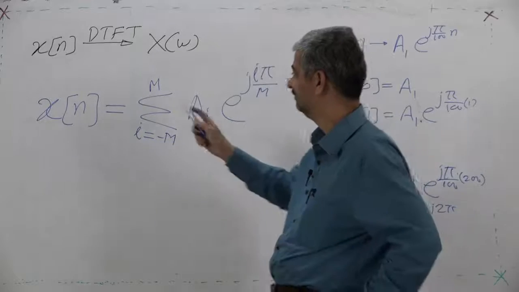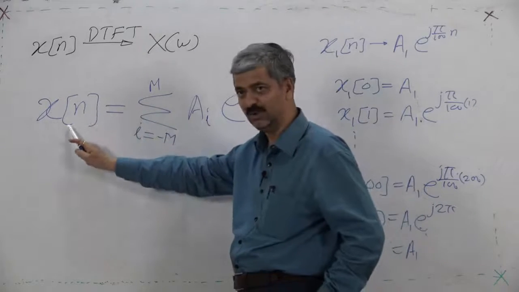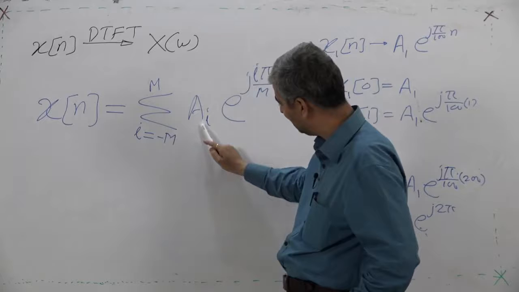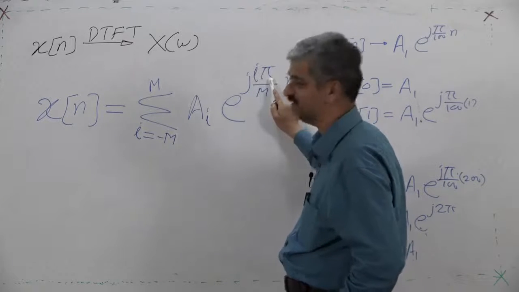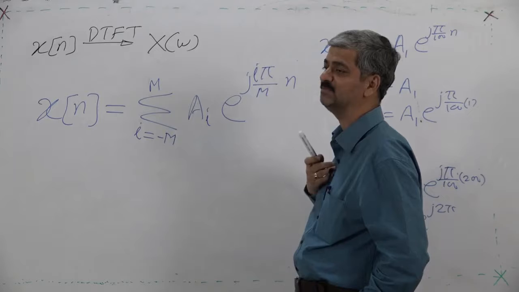So the sequence given by you is a weighted sum of multiple rotating points which I am specifying.